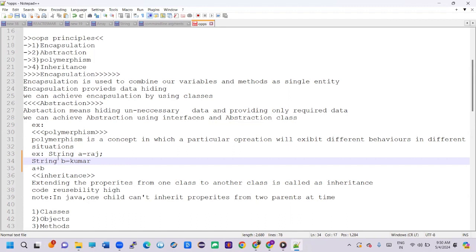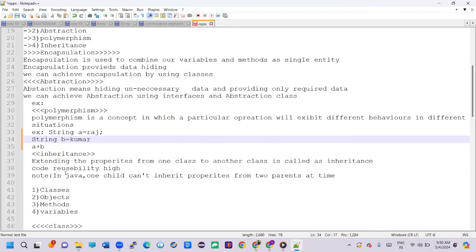So if you give integers, it will do addition. If we are using strings, it will give concatenation. So the plus operation is doing multiple operations based upon the situation. We can call it polymorphism. Polymorphism means a particular operation will exhibit different behaviors in different situations. This is about polymorphism.